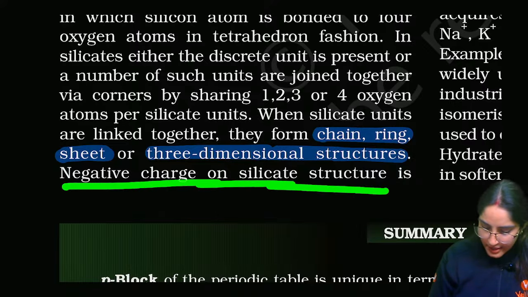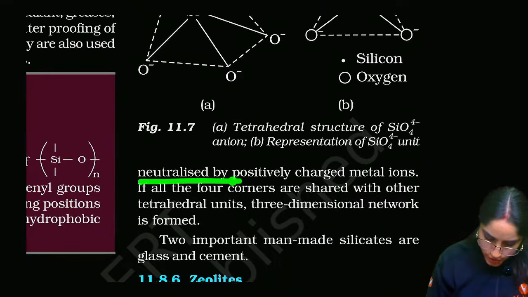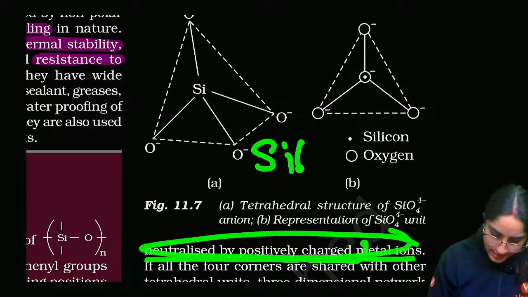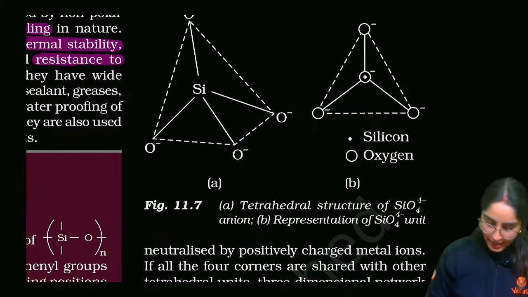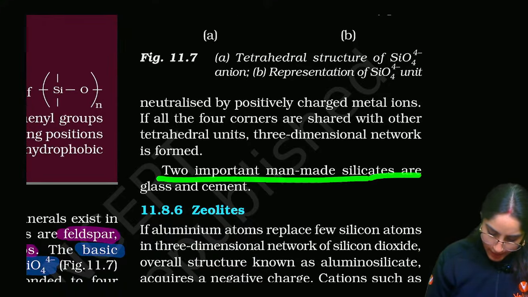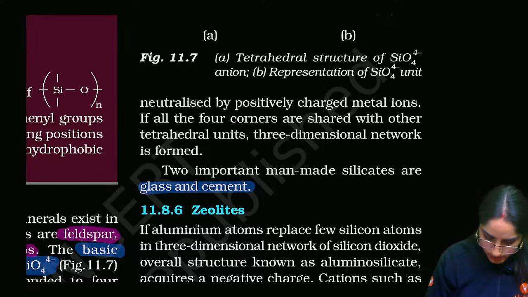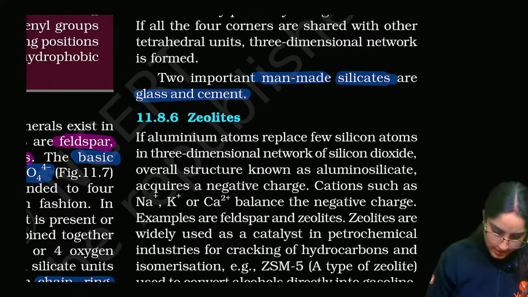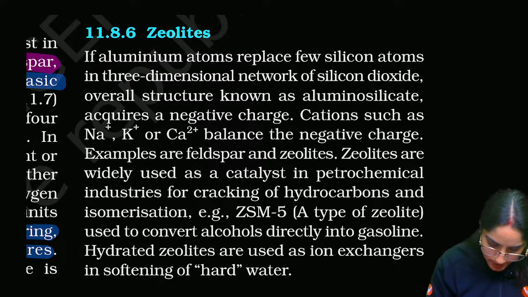The negative charge on the silicate structure is neutralized by the positive charge on metal ions. So they will have SiO4 4-, and that will be balanced by cations. Two important man-made silicates are glass and cement. These are man-made silicates. Okay, last is zeolites. That is a category of silicates.